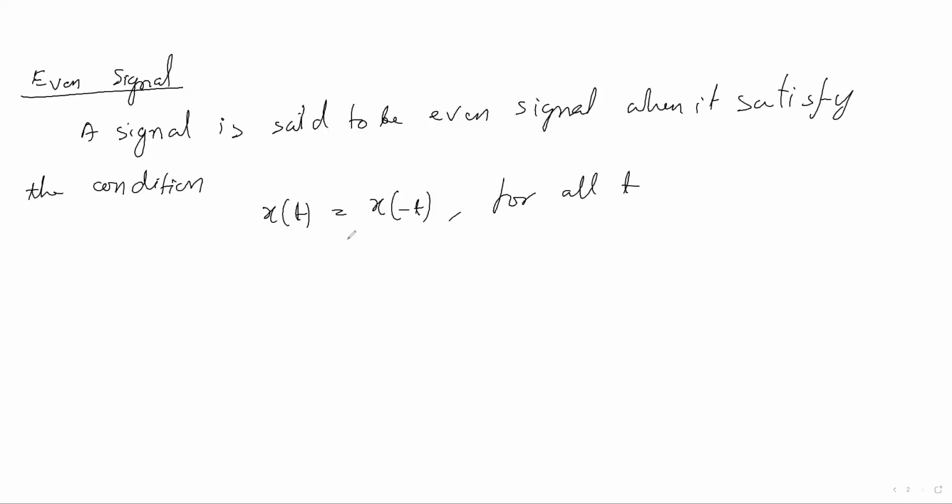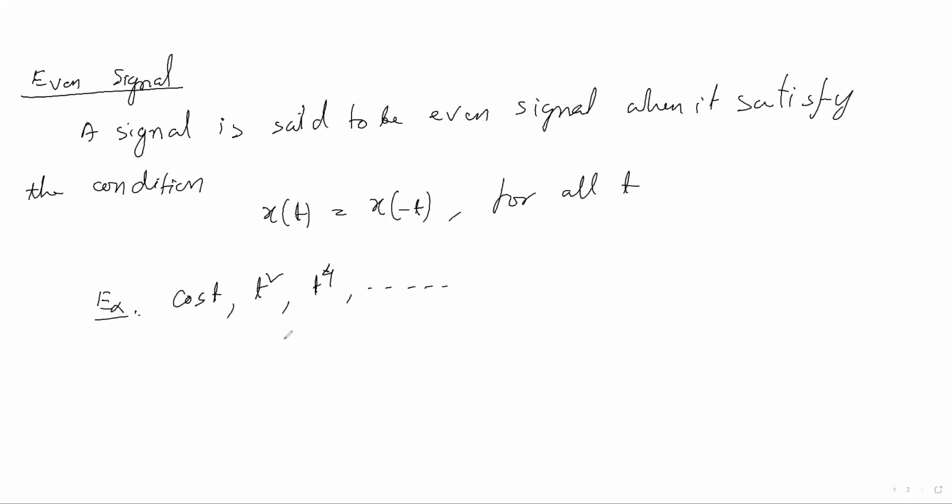Okay, even signal. What is called even signal? A signal is said to be even signal when it satisfies the condition x of t equal to x of minus t. For example, cos t or t square or t to the power 4. Okay, like this. These are the even signals.